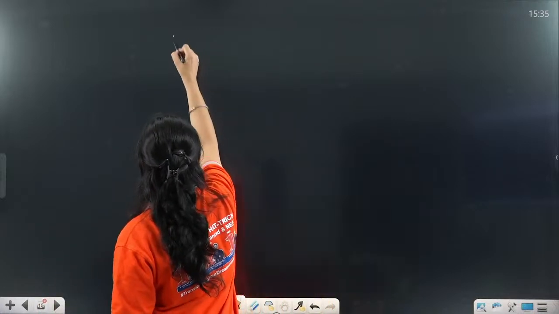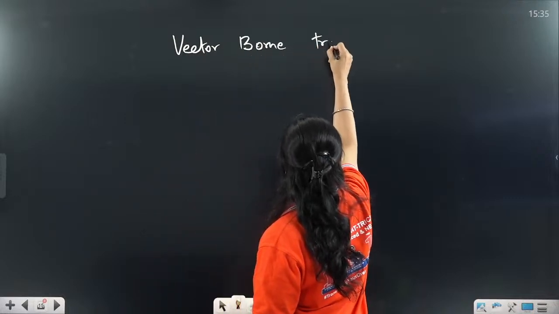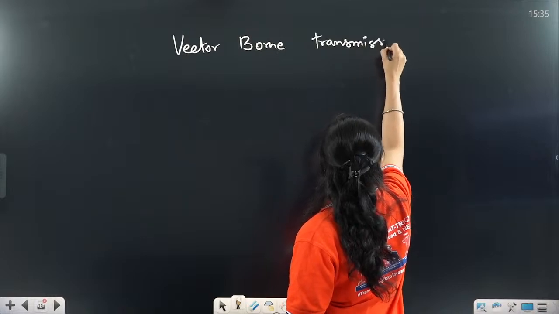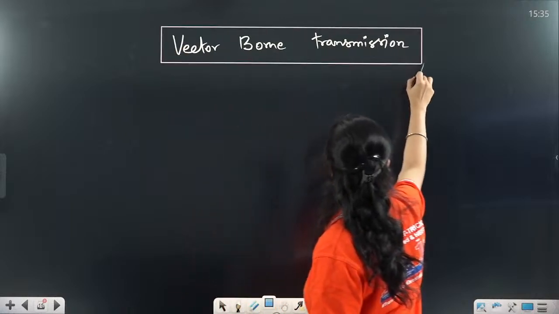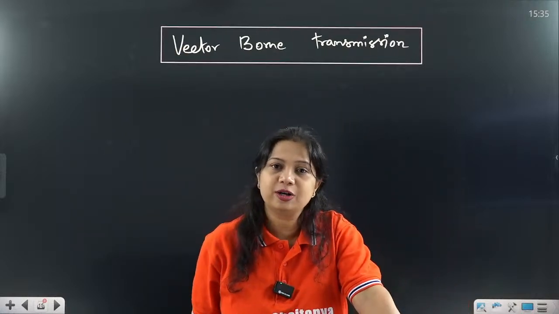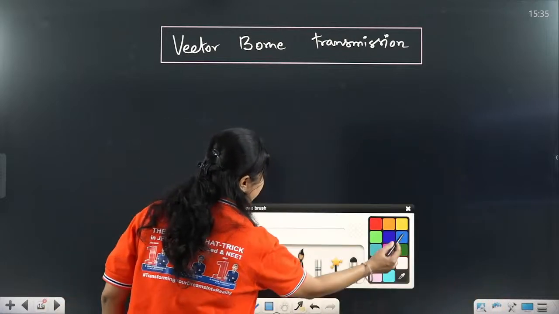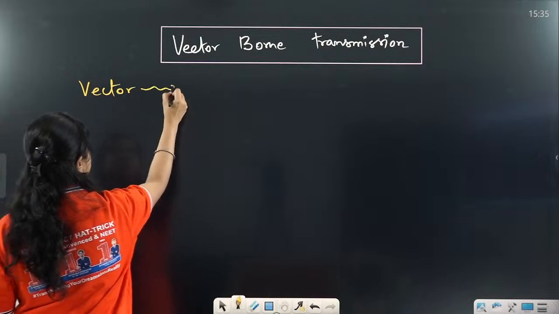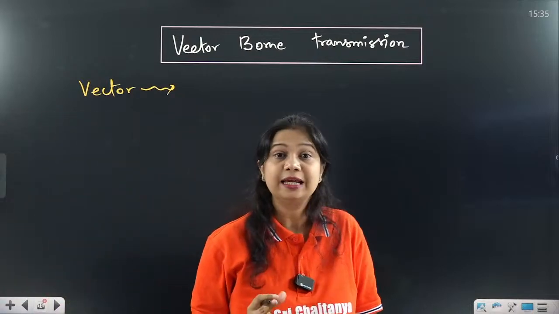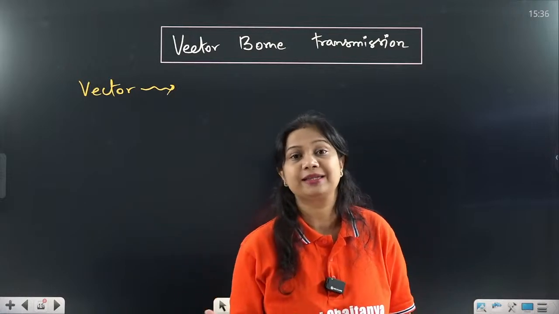transmission. We are moving on to another part of transmission which is called vector-borne transmission. That means another organism will be utilized for the transmission of this infection. Now what is vector-borne transmission? A vector is utilized. Now what is a vector? A vector is an organism or a host in which the pathogen completes its life cycle.